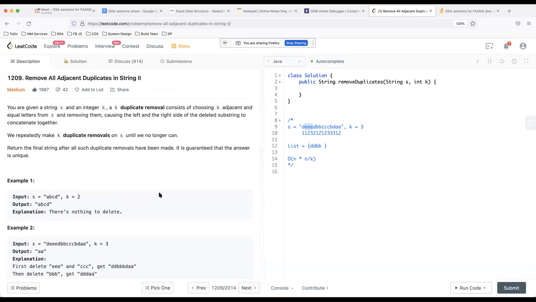Like, is this clear? Yeah, I was thinking of that removal. Okay, so yeah, okay.